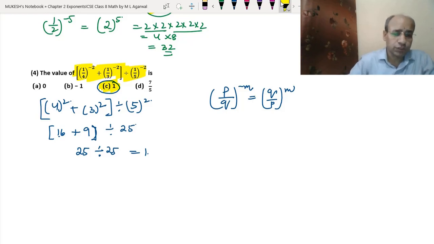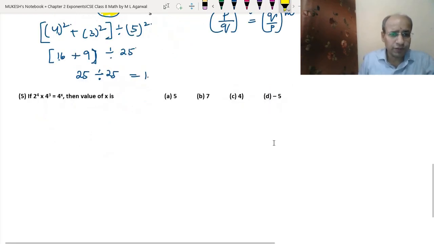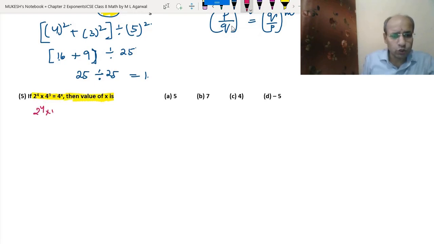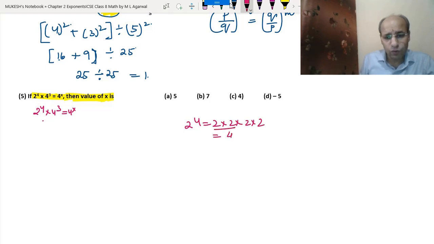Now do the fifth question. So in the fifth question we have 2^4 into 4^3 equal to 4^x. Then we have to find the value of x. See, 2^4 means 2 into 2 into 2 into 2. So we can write 2 into 2 as a 4 and also 2 into 2 as a 4. So 4 is coming 2 times. So it can be written as 4^2.